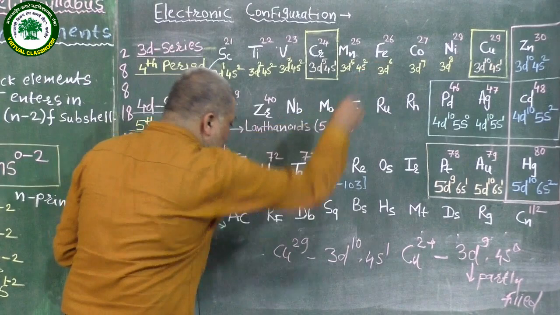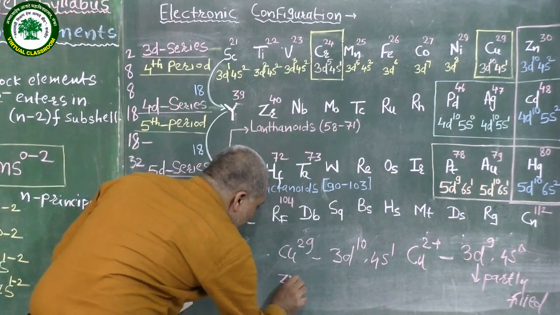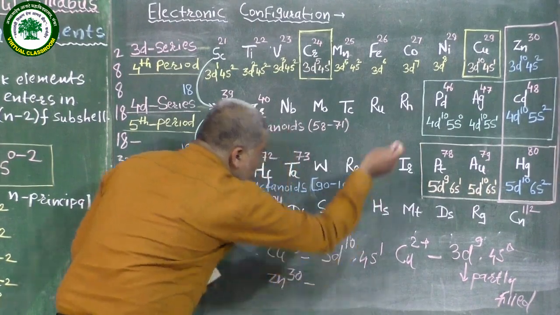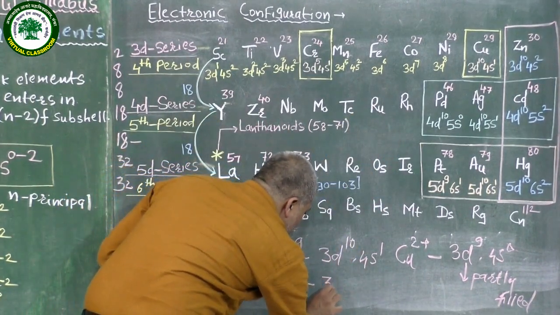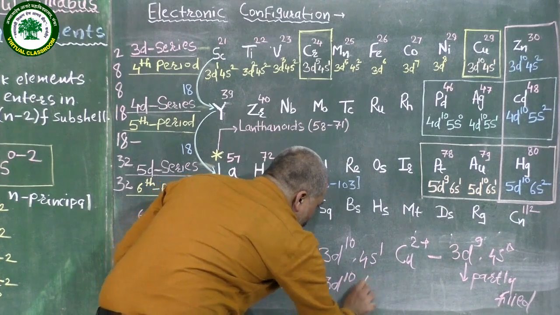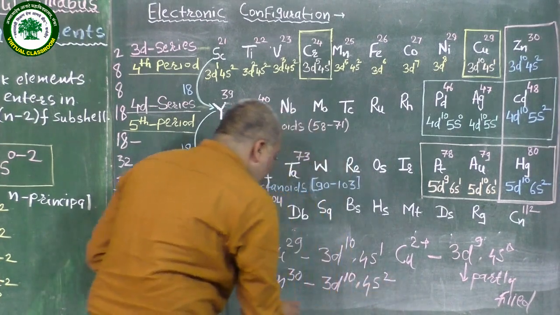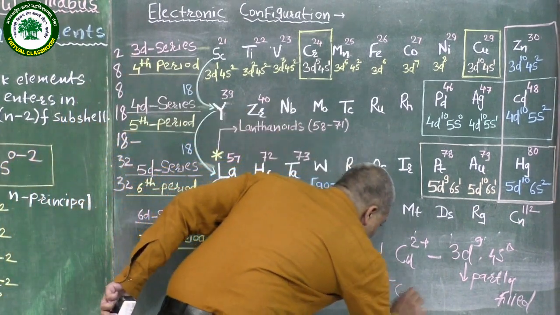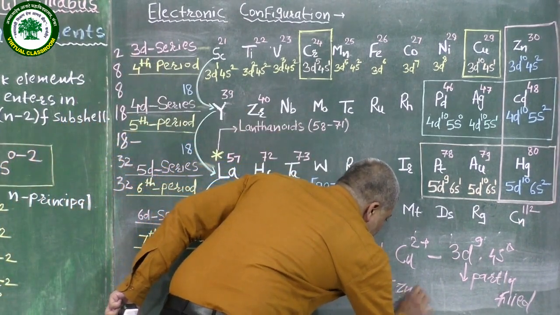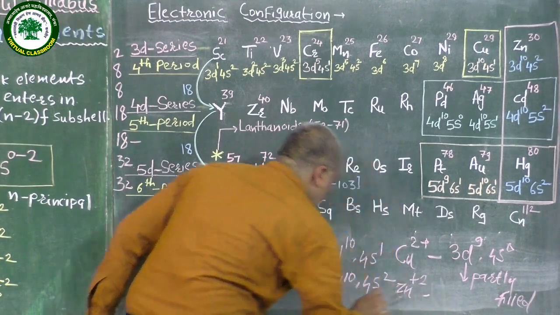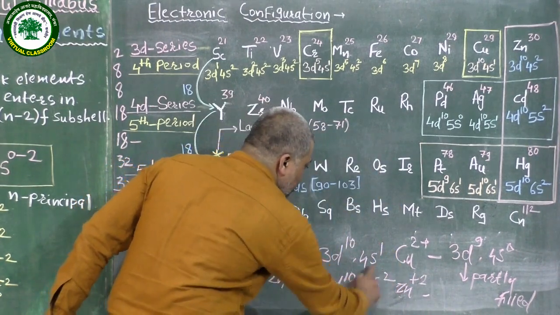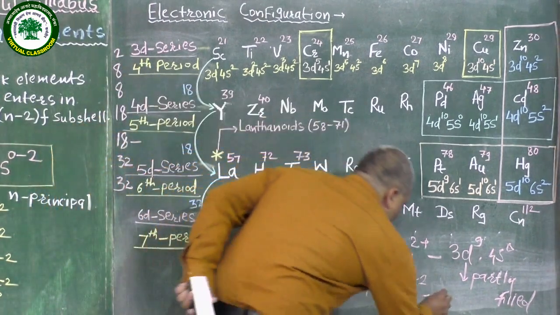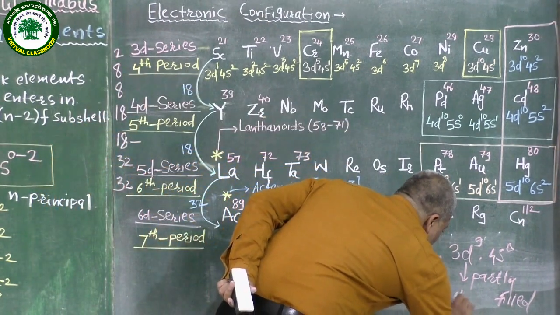Similarly, we are comparing with zinc, having atomic number 30, whose regular electronic configuration is 3d10 and 4s2. Zinc also shows the +2 common oxidation state. In the +2 oxidation state, the 2 electrons from the 4s orbital take part in bonding, and the remaining configuration is 3d10.